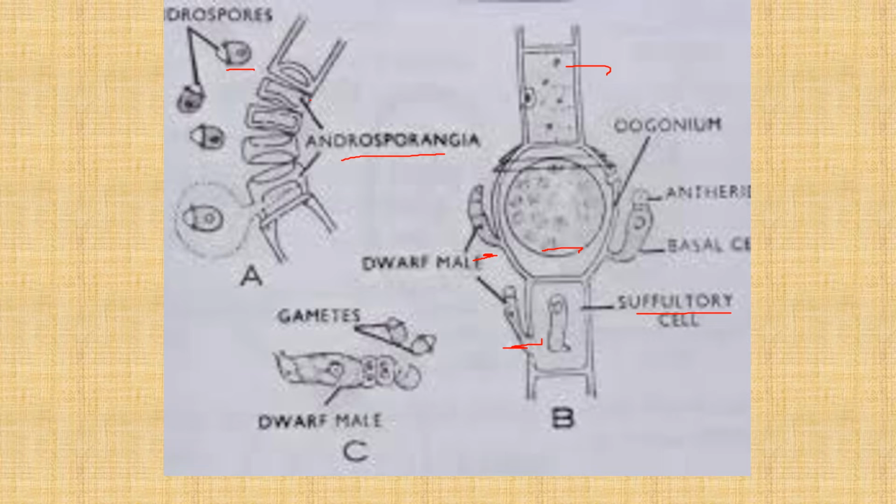Once attached, they develop into a nannandrium. Here we see the basal cell, and this is the antheridium, and they can be formed in a chain. Here we see one antheridial cell, another antheridial cell, and each antheridial cell produces two male gametes.